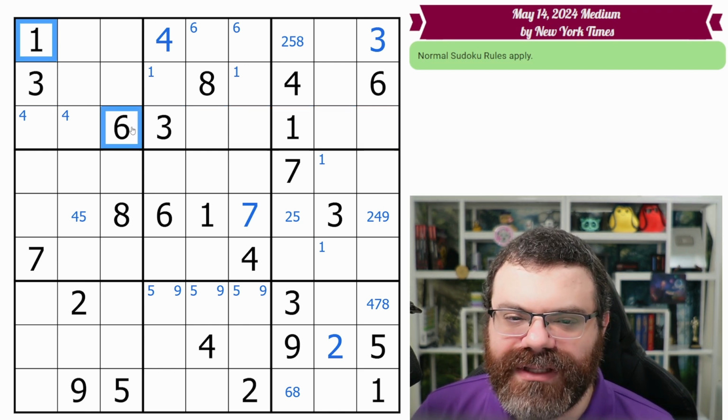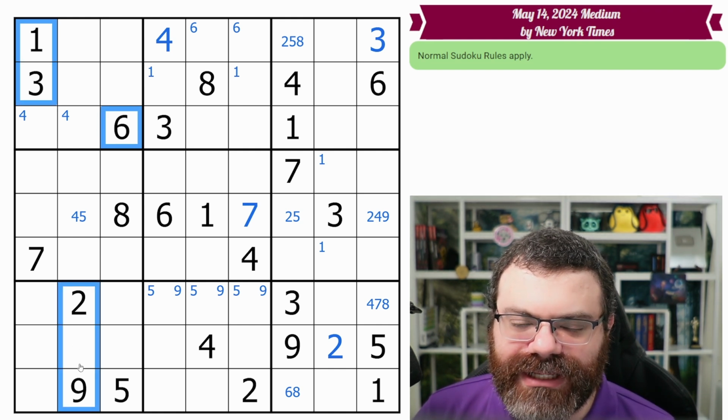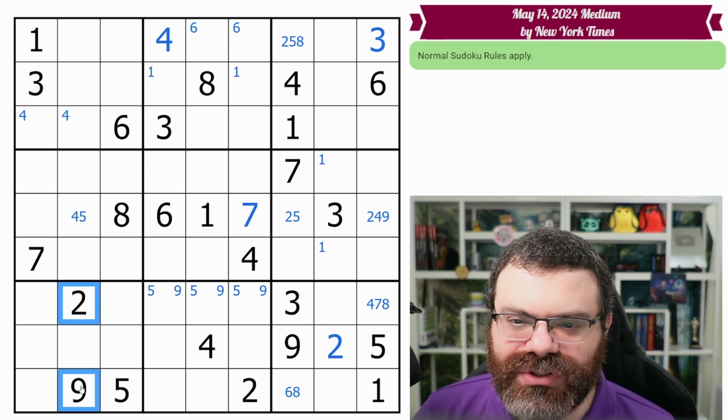You can also look at this 1, 6 and this 3, 6. It can be helpful. So just looking at these in general, we don't want to find anything down here that's not 1, 3, or 6. We have the 2 and the 9.